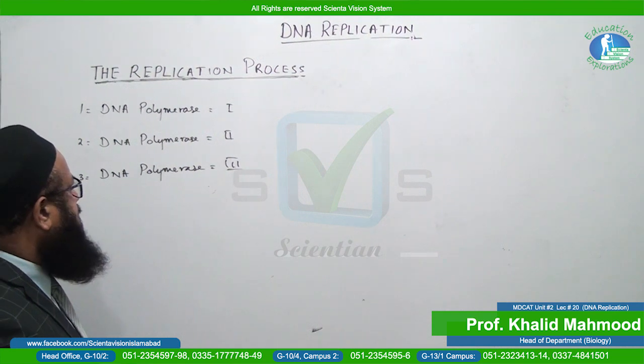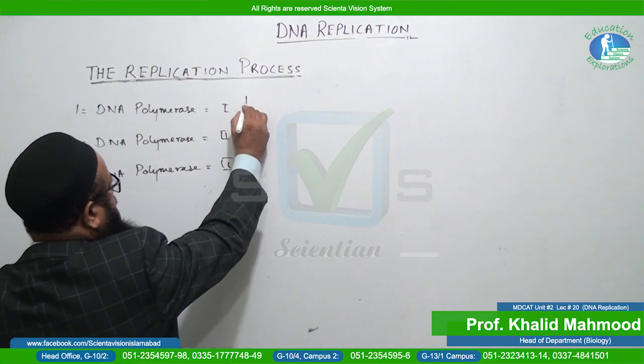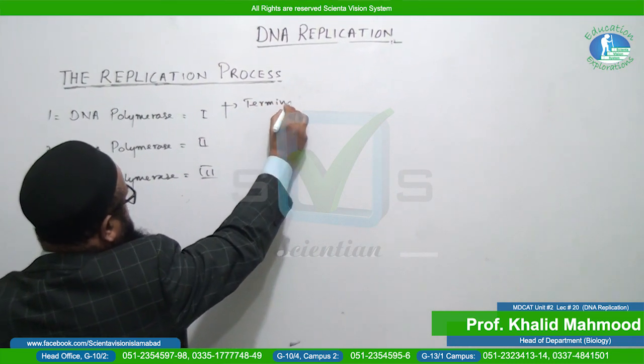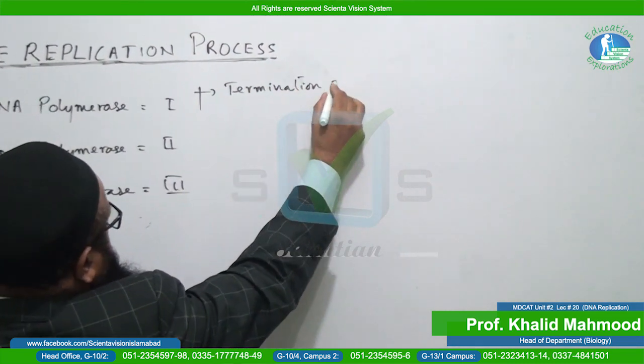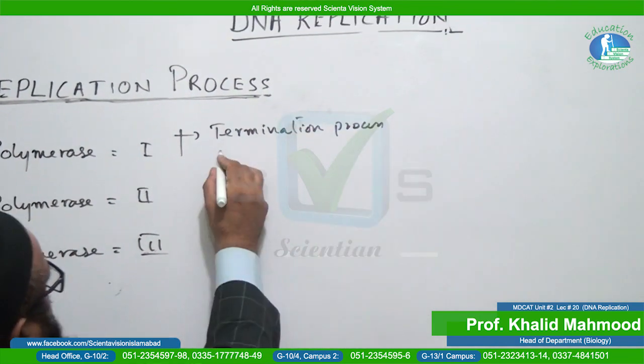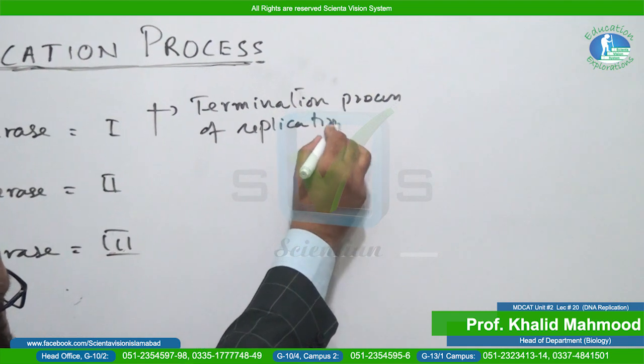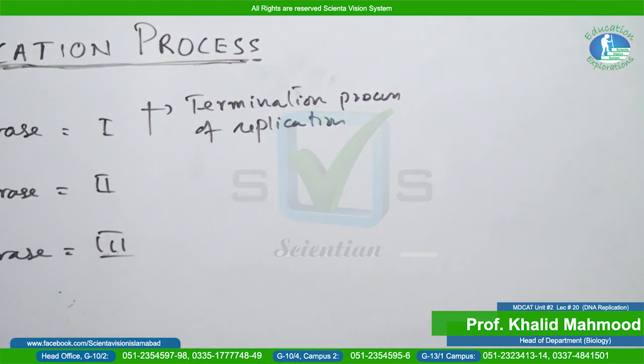DNA polymerase 1 is basically involved in the termination process of replication.